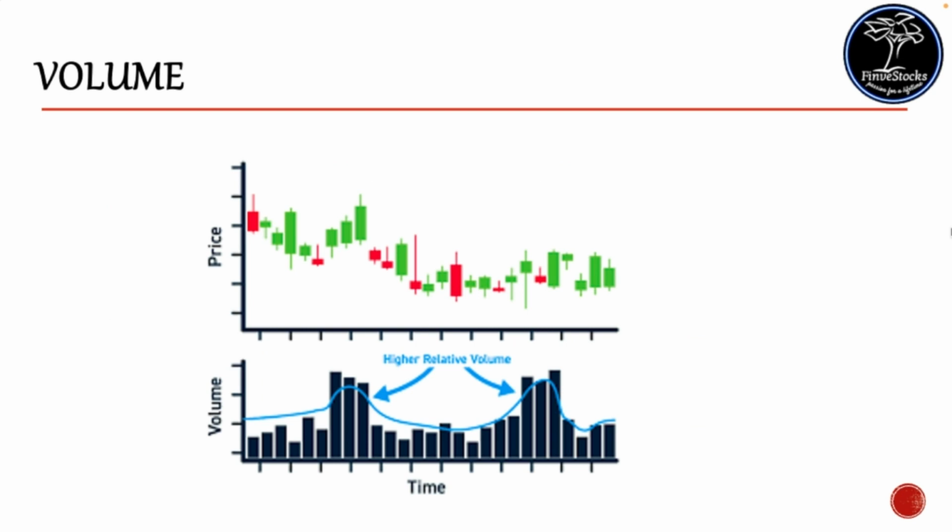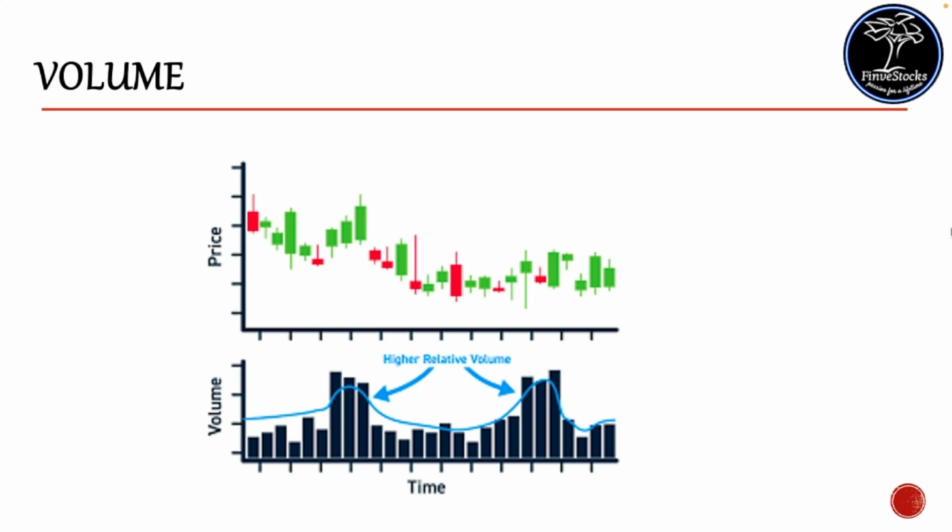This is a typical volume chart wherein price is on the top and on the bottom is the volume against time. In the price chart, you can see blue, red and green candles, which show the price action at that particular time. For that particular time, on the bottom, the black bar shows the volume.